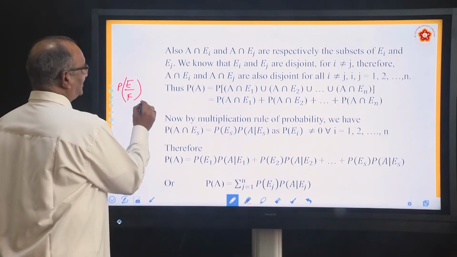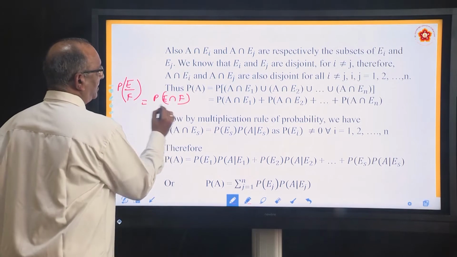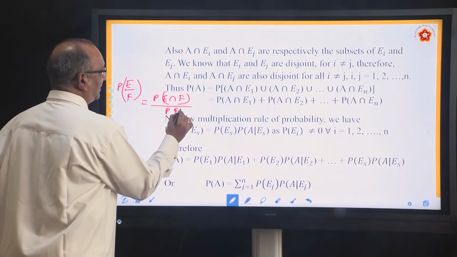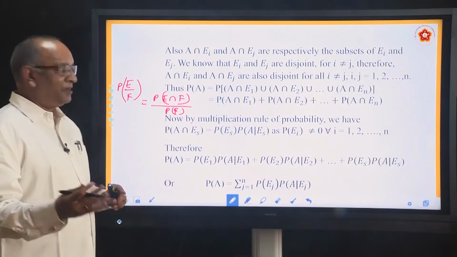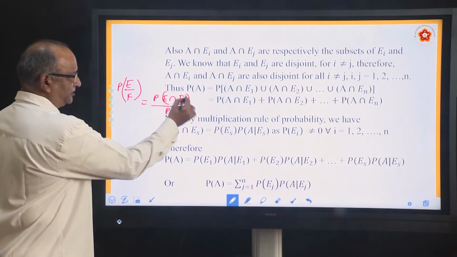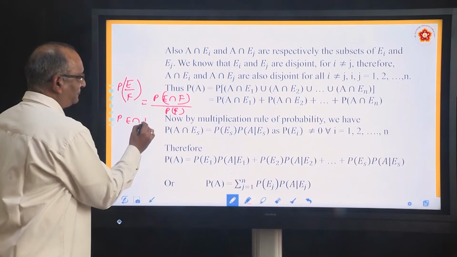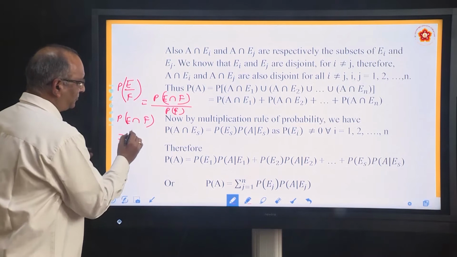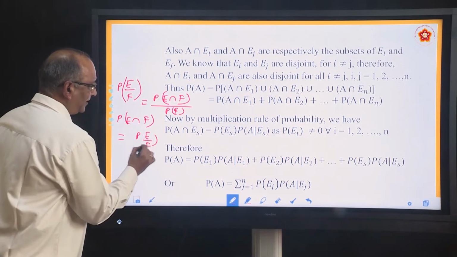The formula was P(E intersection F) divided by P(F). The same formula can be rewritten by taking this to this side, so what you will get is P(E intersection F) is equal to P(E given F) into P(F).